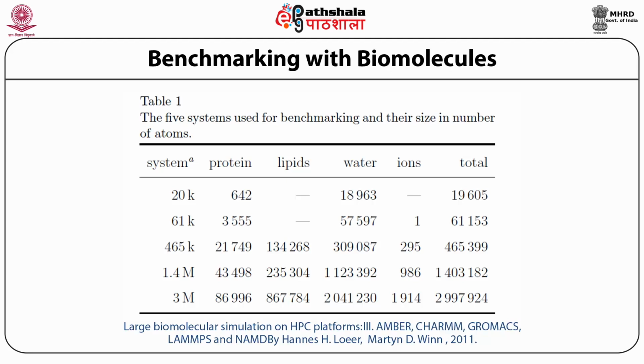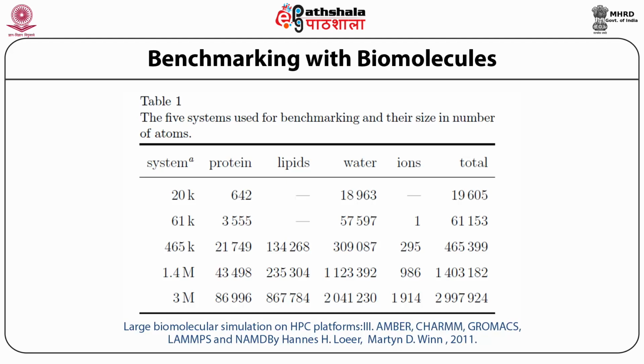Hence, in 2011, a reference was made, and I have cited it here as well; the tables are taken from that particular paper. Here you see that a system can be only a protein having only 642 atoms, and a system with water, etc., will become a 20,000 atom system.